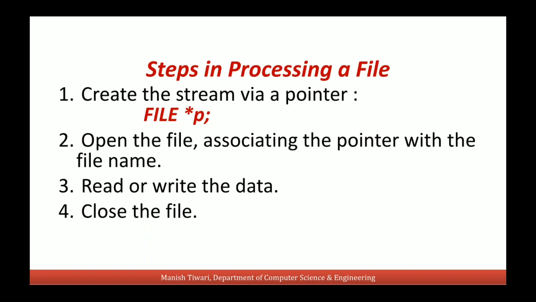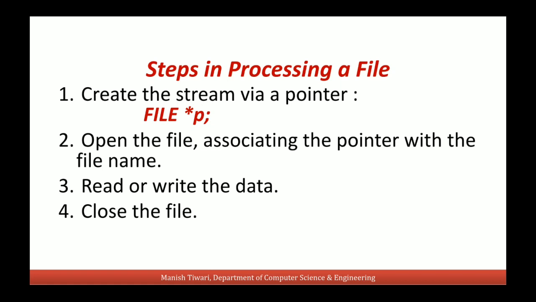Opening a file means creating an association of a pointer with a file, so that through that pointer we can access the content of the file, we can read the data from the file, and we can write the data to the file. And after doing these read and write operations, we will close the association between the pointer and the file name.